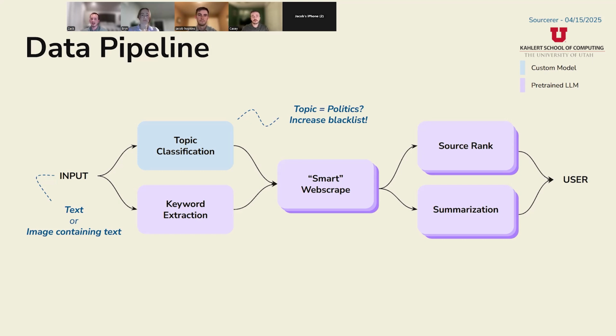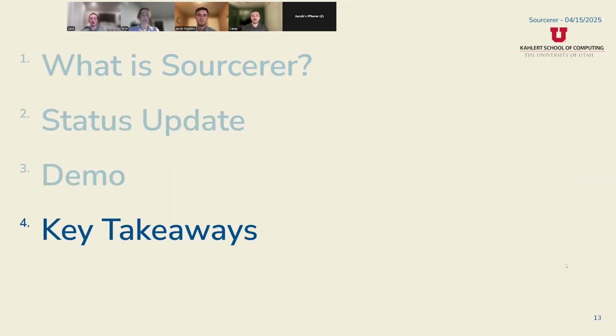So again, as you saw, each of those gets a score on things like bias or writing style, and then also gives a few paragraphs on the summary for each article. And everything that you see in the purple color is a pre-trained LLM from Ollama, like I mentioned, and then the blue topic classification is implemented by us. So I'll end there and I'll pass it off to Casey now to wrap up the presentation.